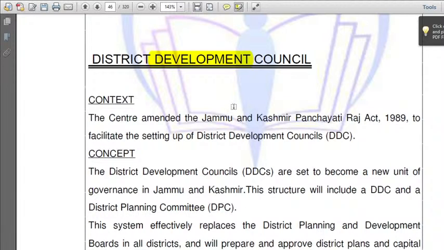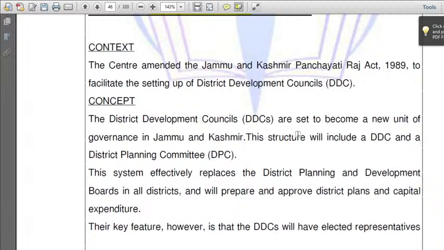Okay, now let us move towards the session again. Let us complete a few more topics today and move on to the other session. So, District Development Council. The Center recently amended the Jammu and Kashmir Panchayati Raj Act 1989 to facilitate the setting up of District Development Councils. District Development Councils are set to become a new unit of governance in Jammu and Kashmir.